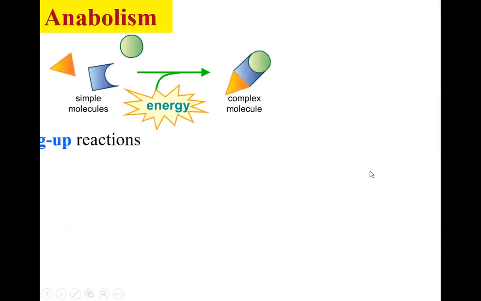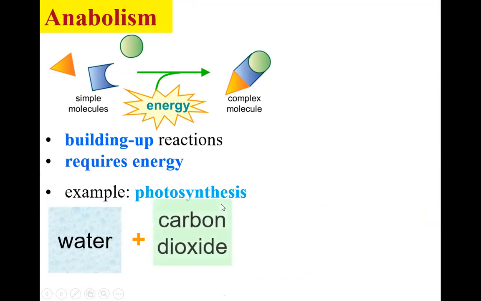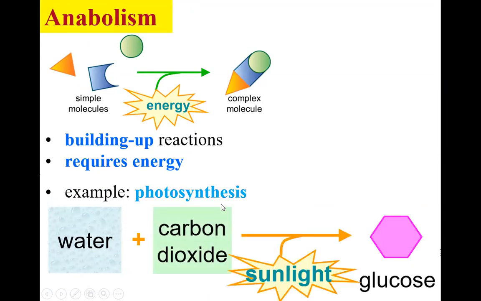Anabolism refers to changing simple and small molecules into large and complex molecules. When joining simple molecules into complex molecules, energy is required. One example of anabolism is photosynthesis. In photosynthesis, water and carbon dioxide are joined together to form glucose molecules, which are the food for the plants. Sunlight is required as the energy for this anabolism.